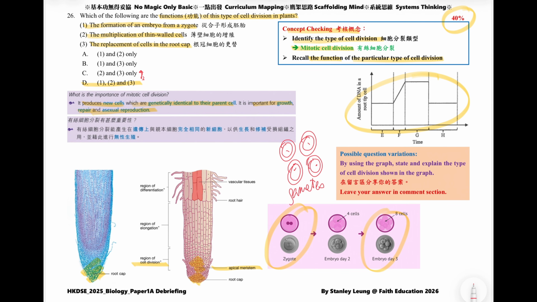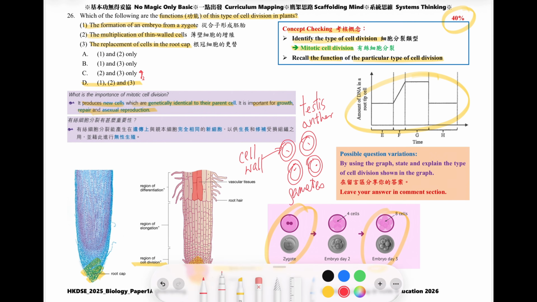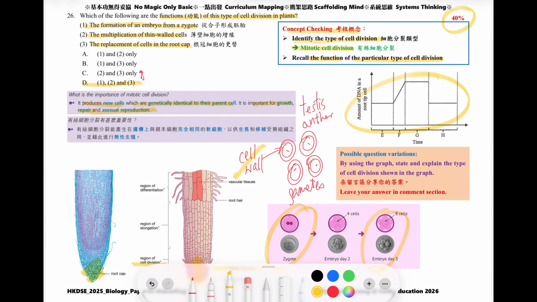One option is the testis and one is the anther. Surely both of them can undergo meiotic cell division to produce gametes. However, in the diagram, the cells have a cell wall. Therefore, the final answer must be the anther, not the testis.